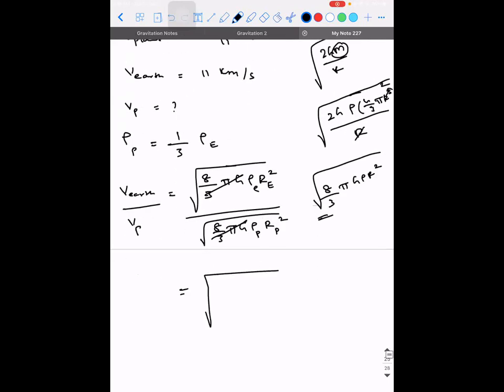So that will be square root of density of Earth divided by the density of planet into RE square divided by RP square. So we got stuck with this value, RE square by RP square.